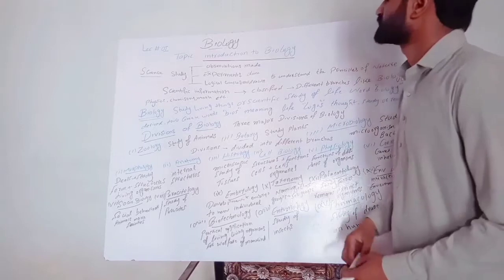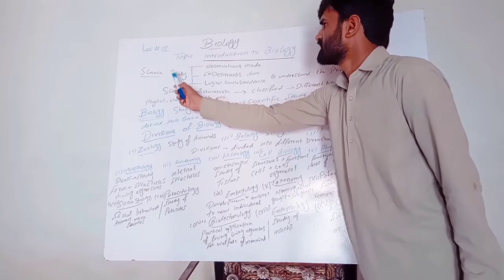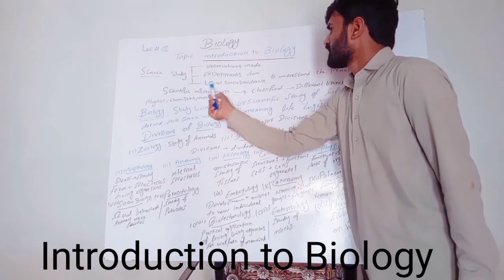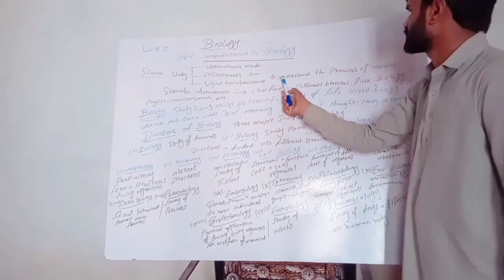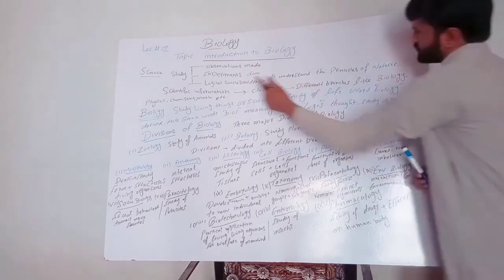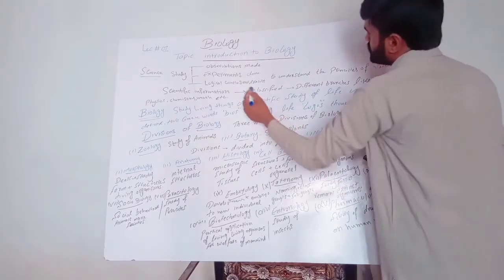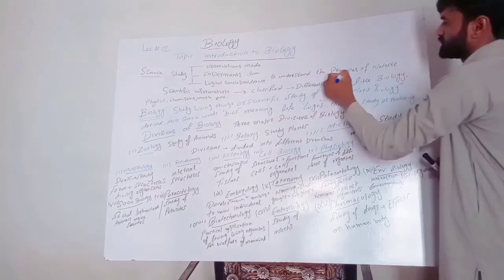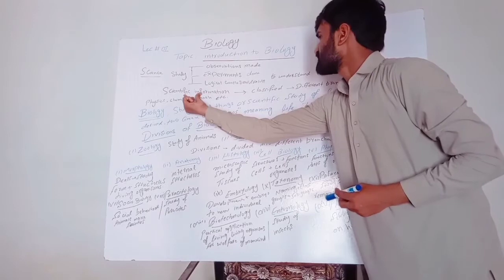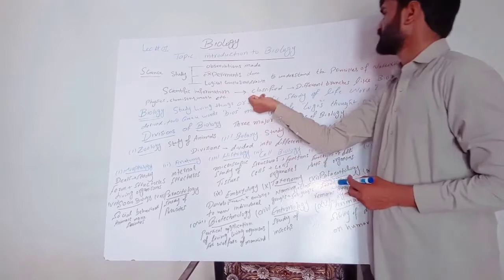Introduction to biology. First of all, we will define science. Science is the study in which observations are made, experiments are done, and logical conclusions are drawn to understand the principles of nature. The scientific information is increasing day by day, so the scientific information is classified into